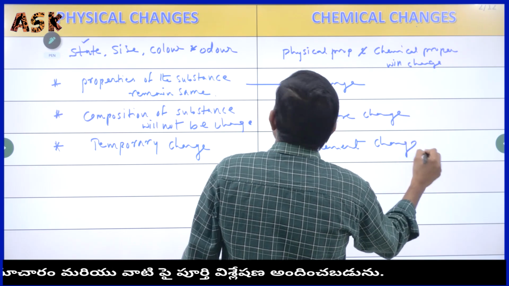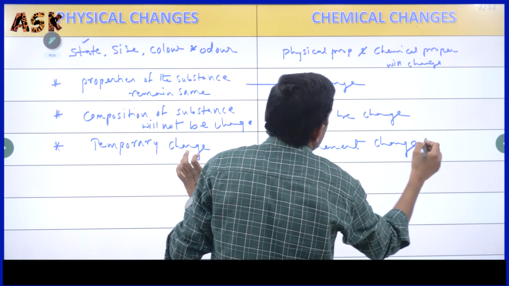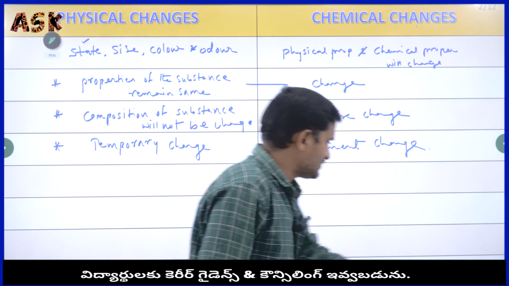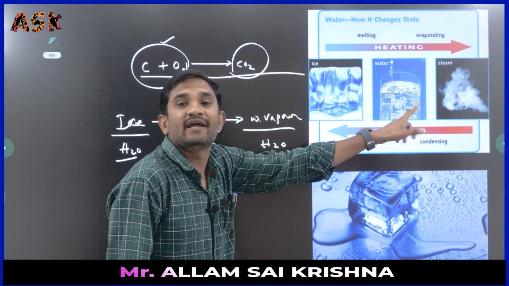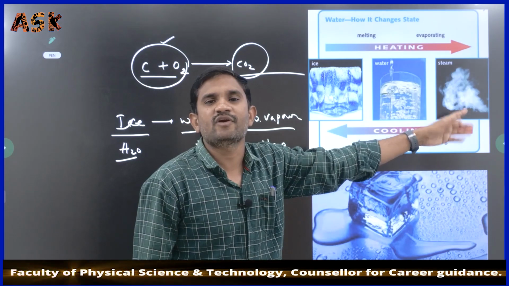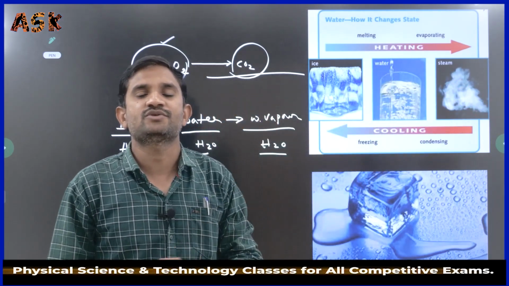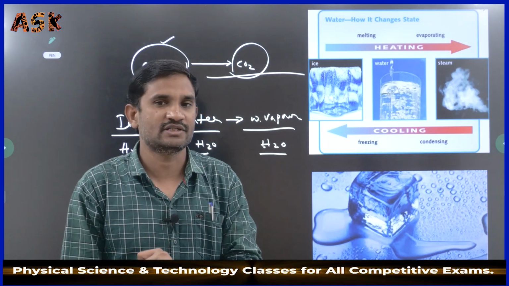Physical changes are temporary changes, chemical changes are permanent changes. As you can see here, ice turns into water. Again, water easily turns into ice. Water turns into water vapor. Again, water vapor turns into water. It is so easy. That's why it is only a temporary change.